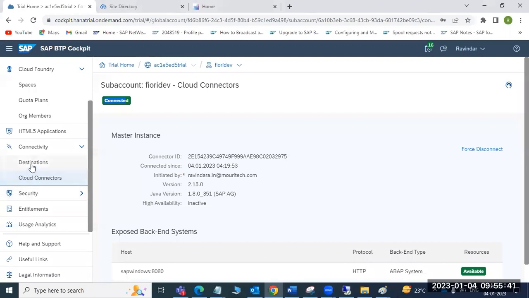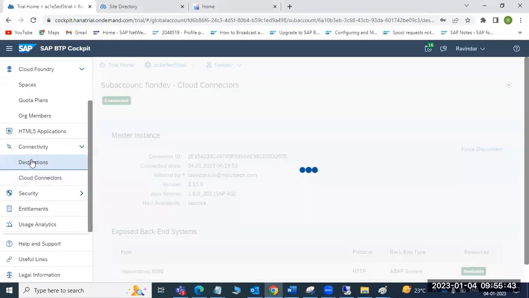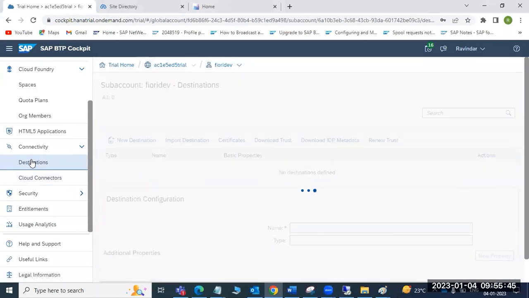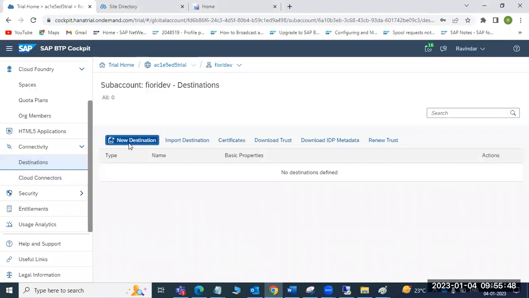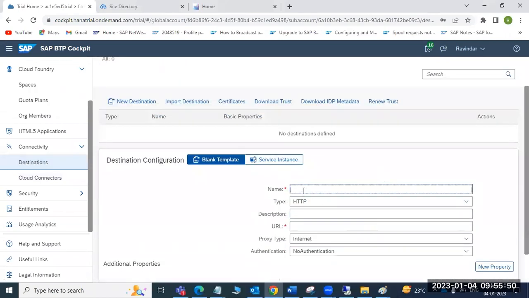Now you can deploy the destinations, such as RFC destinations. Just click on create destination. Even we can import the destinations as well.